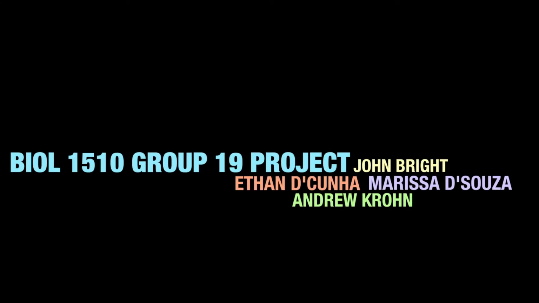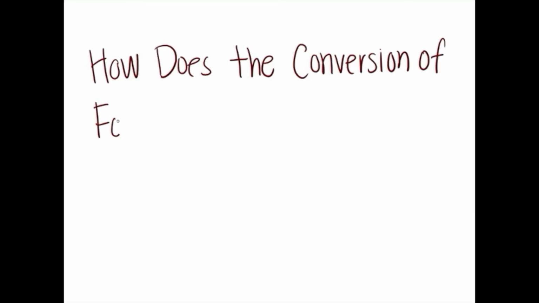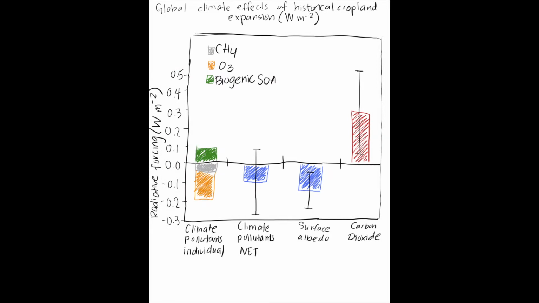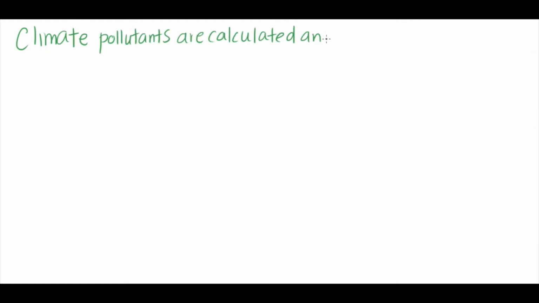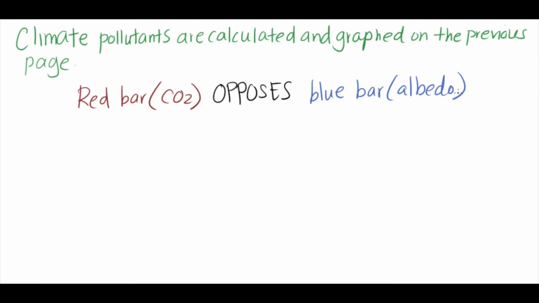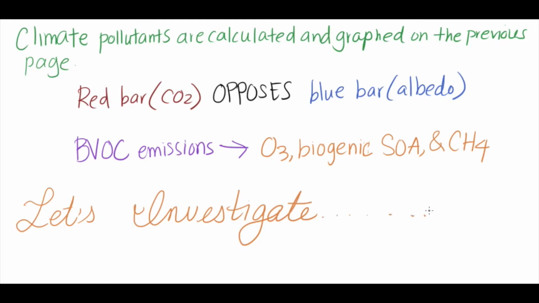This is Group 19's presentation for Biology 1510. Today we'll be talking about the conversion of forest to cropland and its effect on climate. The graph here depicts the effects of global cropland expansion. Each bar represents a different pollutant, red being carbon dioxide, blue being albedo, and the first bar representing different BVOC emissions. Not sure what those are? Keep watching to find out.